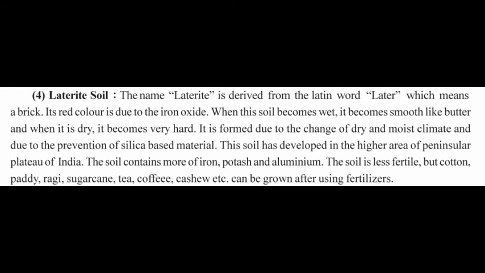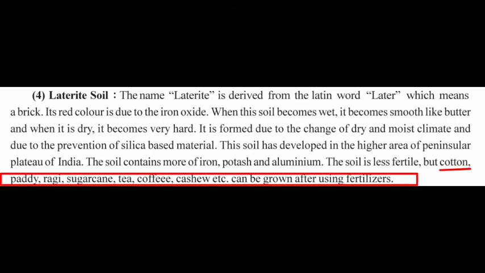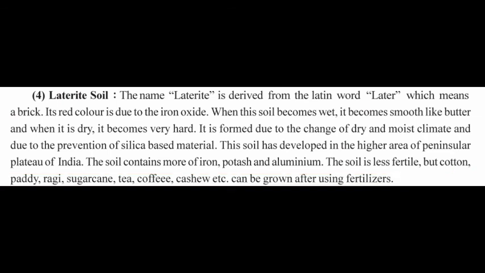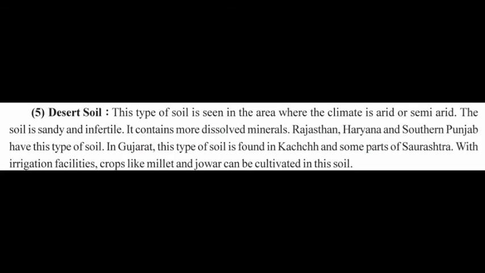When the soil is wet, it becomes very soft like butter, and it becomes very hard when it dries up. This soil has more content of iron, potash, and aluminium. As this soil contains less biotic elements, it is less fertile. By adding manure to this soil, crops like cotton, paddy, sugarcane, ragi, tea, coffee, cashew, etc. can be grown.